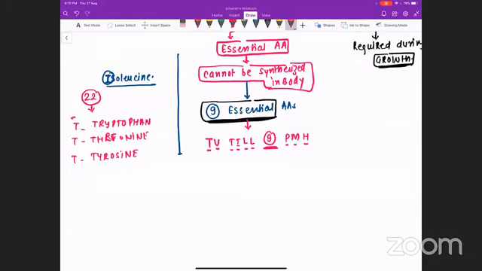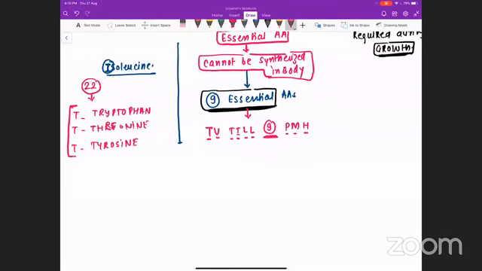If you see the mnemonic, TV till 9 p.m. H, in this, how many T's are there? The first T, the second T. So there are only two T's. The first T stands for tryptophan and the second T stands for threonine.